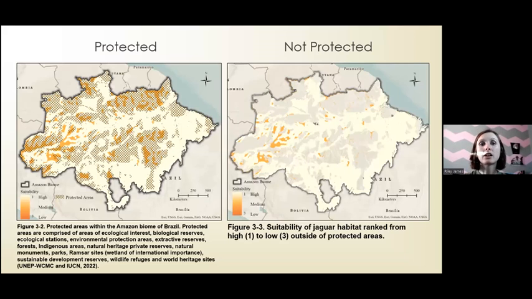I then compared the habitat suitability map to lands that were currently protected, and that could be viewed on the map to the left. When compared to those areas, 73.61% of areas were high suitable, 26.3% were medium suitable, and only 0.4% were low suitable. I then compared the suitability map to areas that weren't protected, and so these areas could potentially be added to future conservation units. And 86.52% were high suitable, 13.39% were medium suitable, and only 0.09 were low suitable.